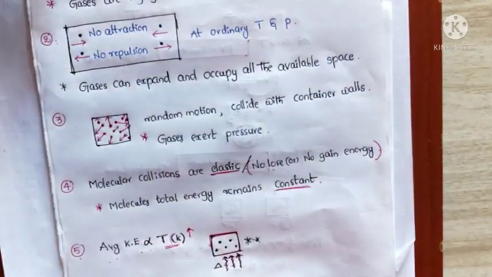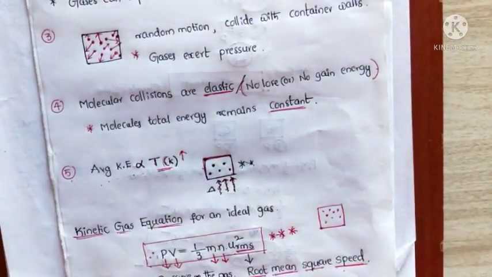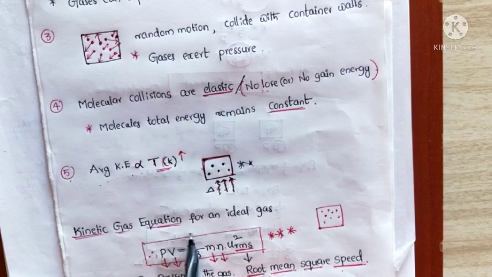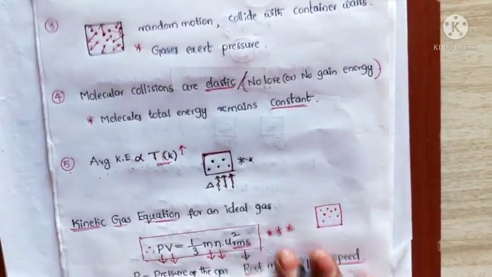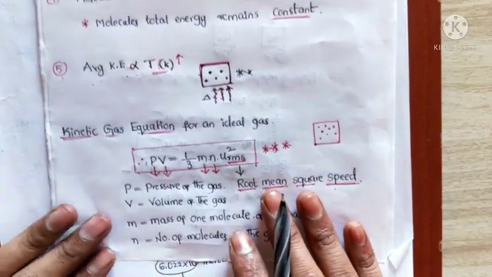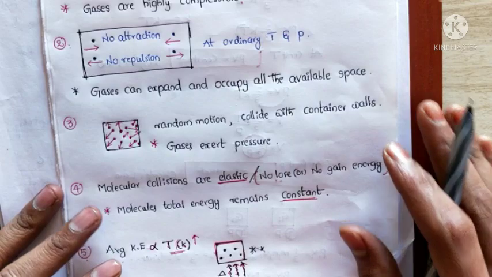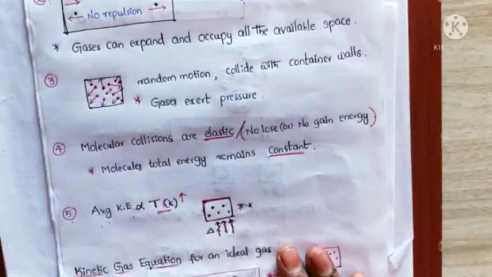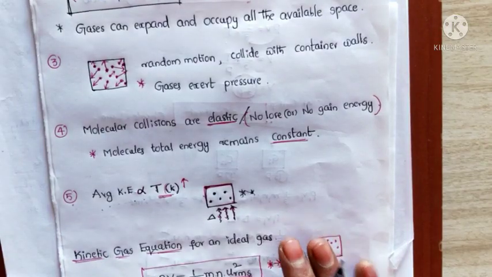And these molecular collisions are perfectly elastic, meaning no loss or gain of energy. From this the molecules' total energy remains constant. And the next postulate is very important: the average kinetic energy is directly proportional to absolute temperature. So the question arises from here: write down the postulates of the kinetic molecular theory of gases. Or sometimes it is also the deduction of gas laws from the kinetic gas equation. So two questions arise here: one is write down the postulates of the kinetic molecular theory of gases, and the second is the deduction of the gas laws from the kinetic molecular theory of gases. Okay. Thank you.